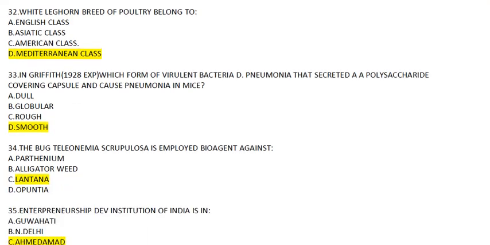Coming to question number 32. The white leghorn breed of poultry belongs to which class? This will be a Mediterranean class because in Asiatic class Brahma is there, and in English class Cornish is an example. Now in American, Rhode Island Red, New Hampshire, while in Mediterranean Leghorn, mostly questions are asked from American and Mediterranean classes. So this is a type of question from which you have to remember these two classes examples.